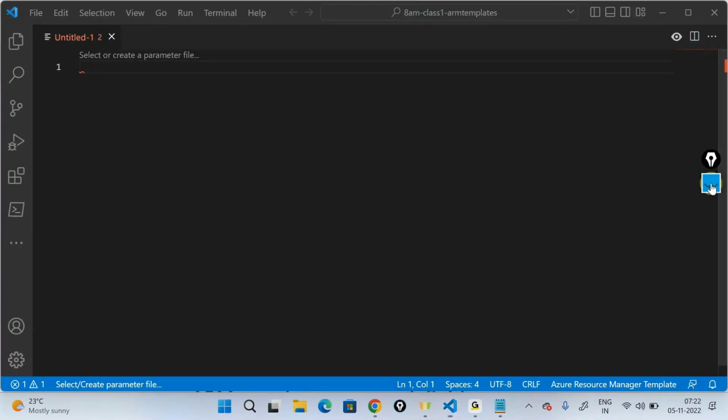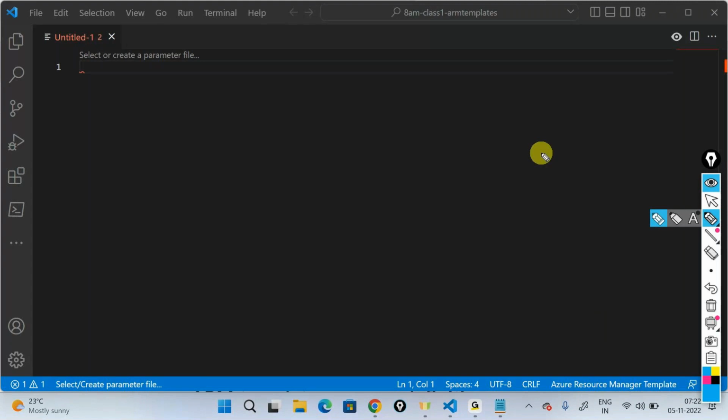And you would also see here that it's now telling that you are writing a language called Azure Resource Manager template. You're in this particular language. So VS Code has this option, or you can also switch the language from here. It has a great capability to tell you which language you're writing and so on and so forth.